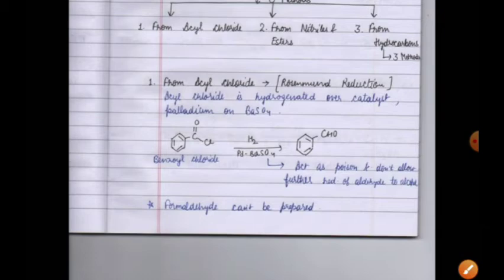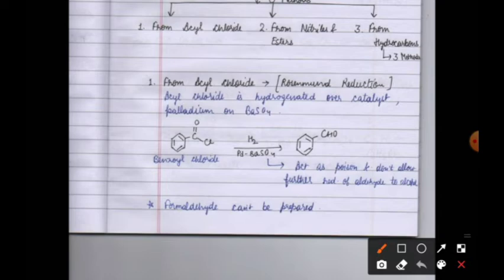From acyl chloride, also known as acid chloride, a very important name reaction is the Rosenmund reduction. In this, acyl chloride is hydrogenated. Hydrogenated means addition of hydrogen over the catalyst palladium on BaSO4. What we use is Pd and BaSO4.